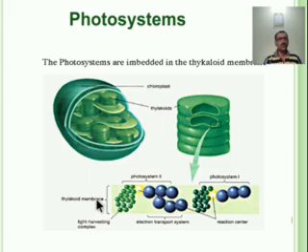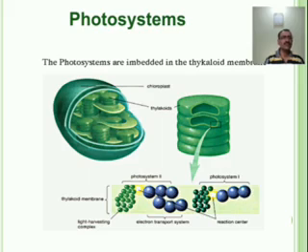Among these, one chlorophyll A molecule is a principal molecule with a special chemical environment, and it is known as the reaction center of the pigment system of the photosystem. The remaining chlorophyll molecules and other pigment molecules act as antenna molecules, or light harvesting molecules, also known as accessory molecules.